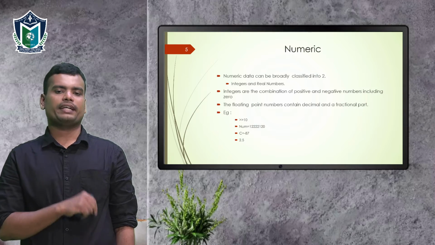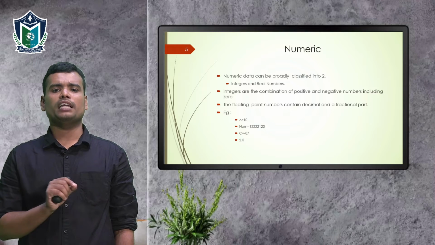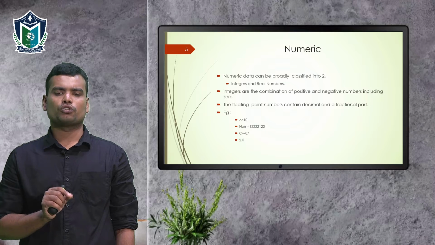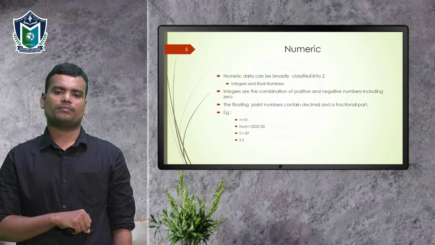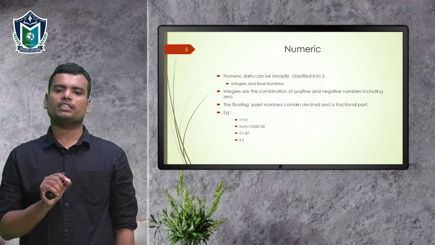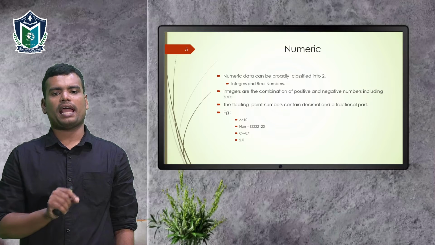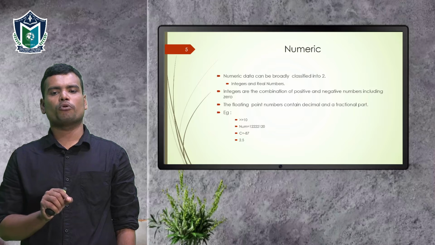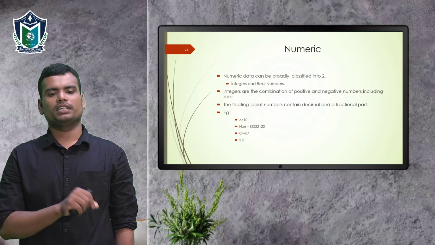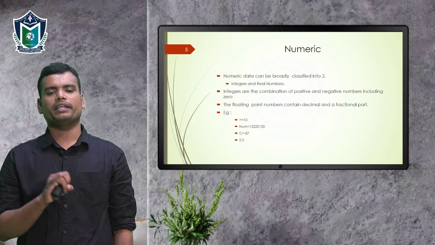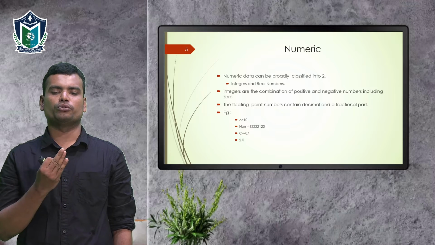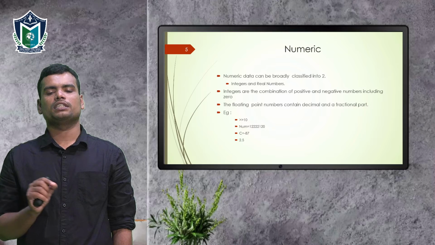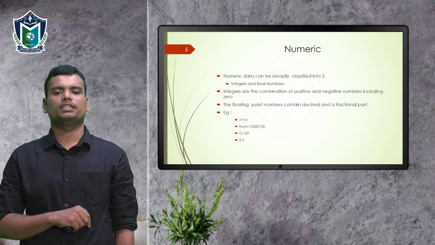What are numeric data types? As the name indicates, numeric data can be used for storing numerals. It is mainly classified into two: integer numbers and real numbers. Integers are the combination of positive and negative numbers including 0, like -5, -3, -2, 0, 1, 2, 5. These types of numbers are called integers.